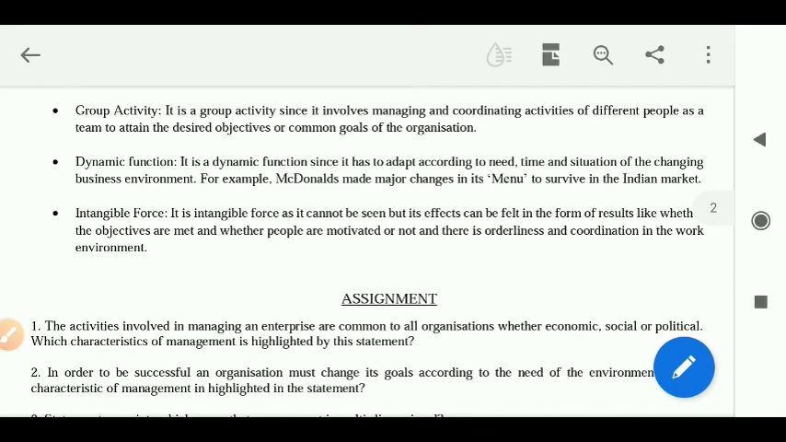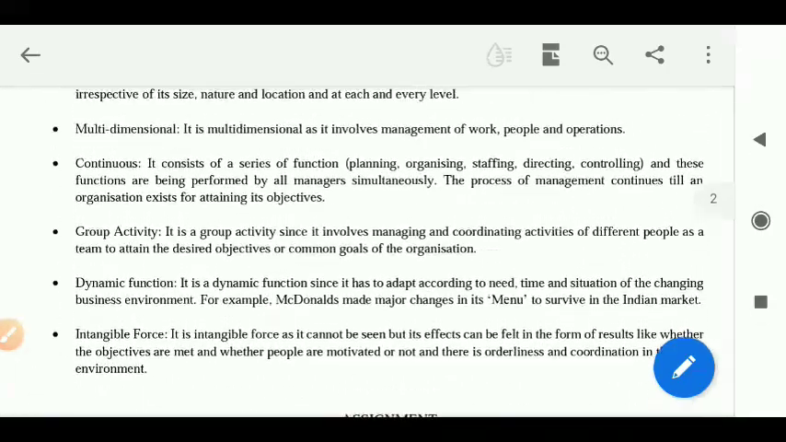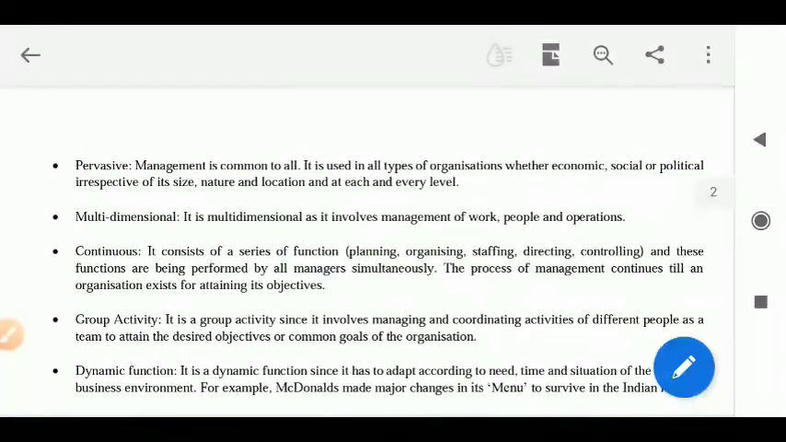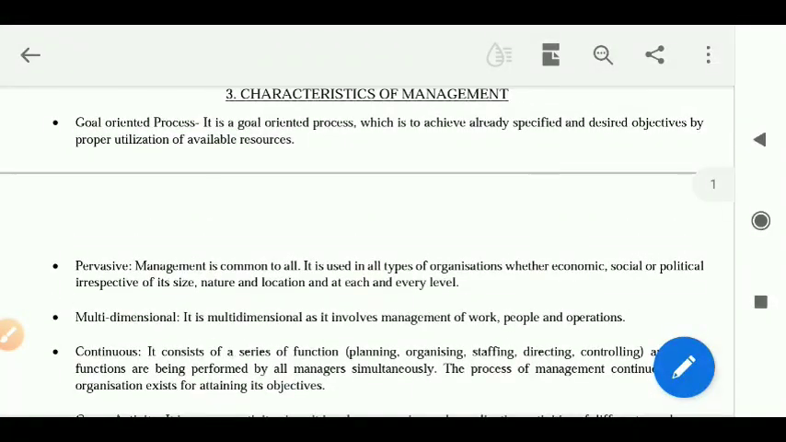Okay, so these were basically the 7 features of management or 7 characteristics of management which we have read just now.